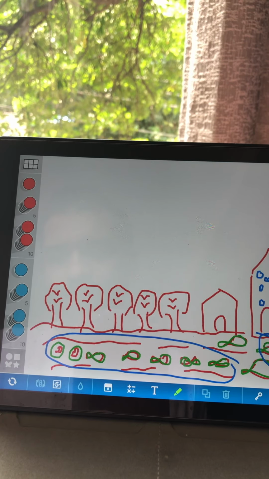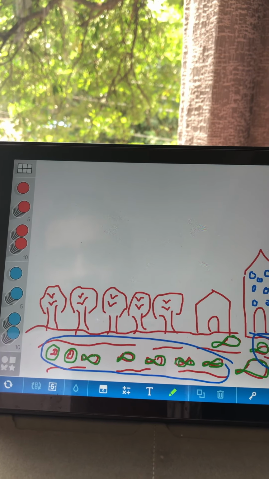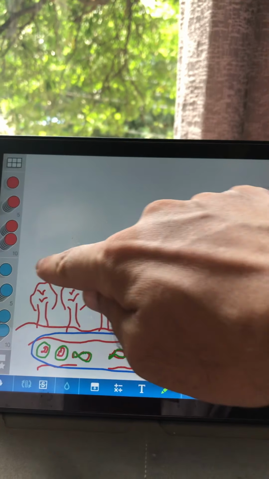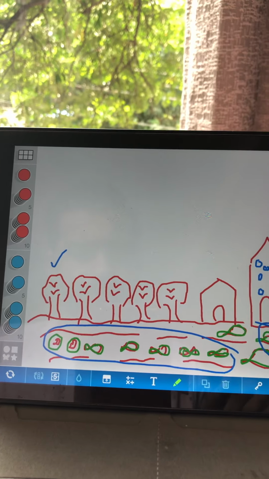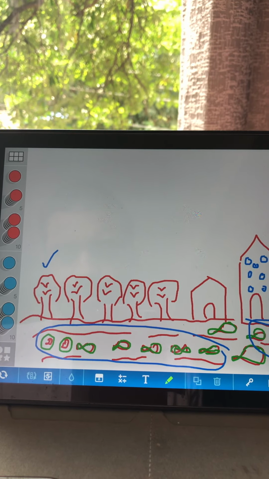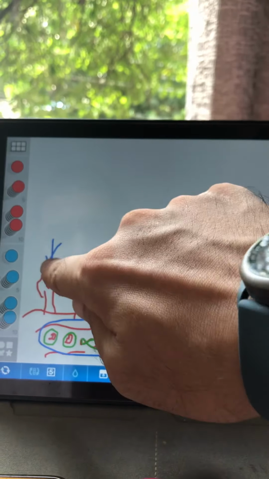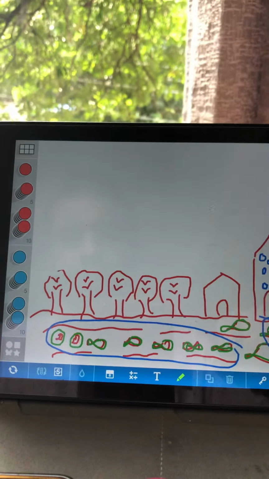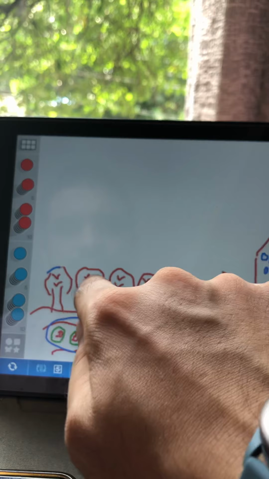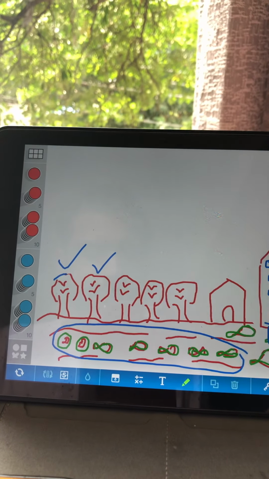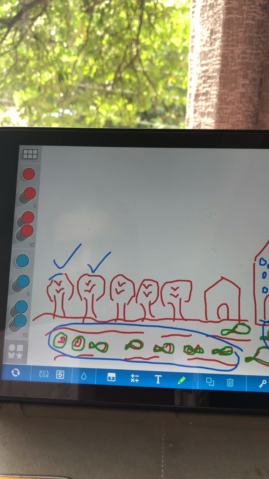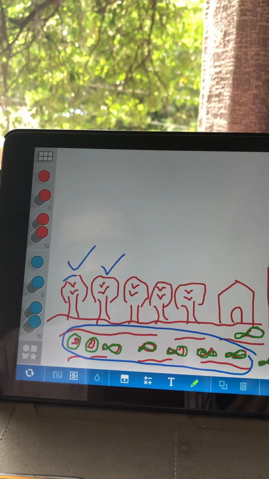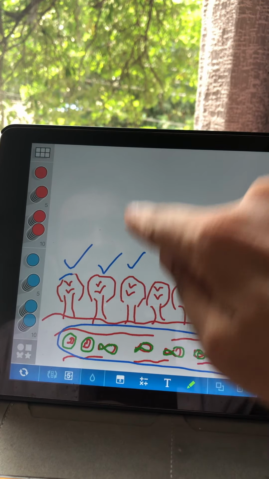How many birds are there in all? 10. What is this number? How many are here? No, only on the first tree. 1. Okay. How many? Oh, no, not 1. 2. Yes. How many on the next tree? 2. What is 2 plus 2? 4. How many on the third tree?